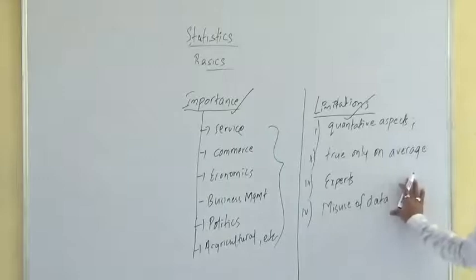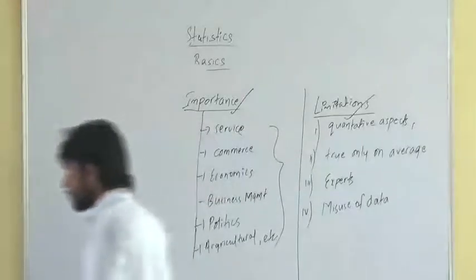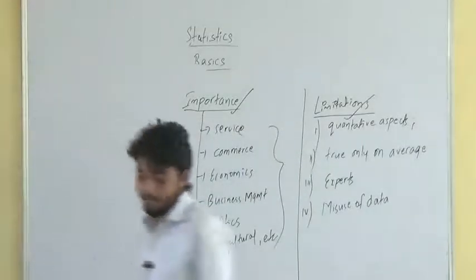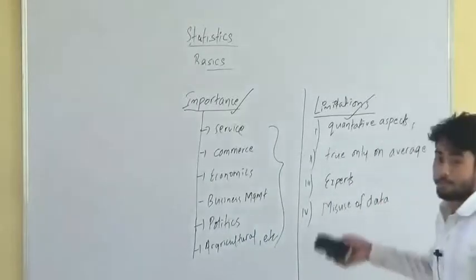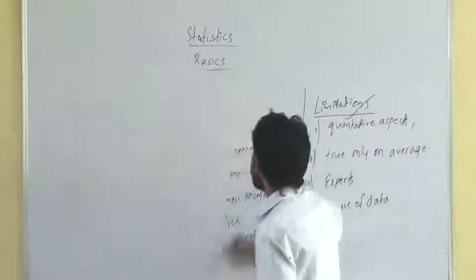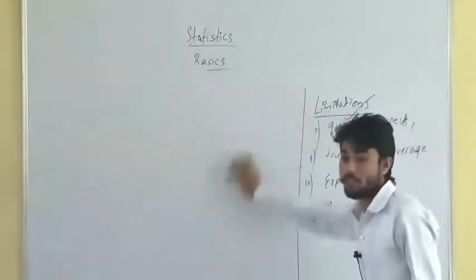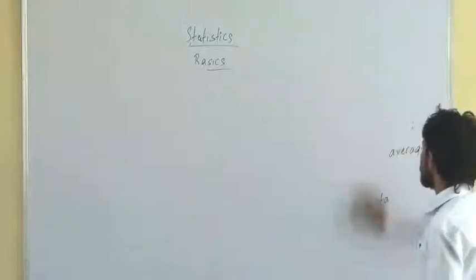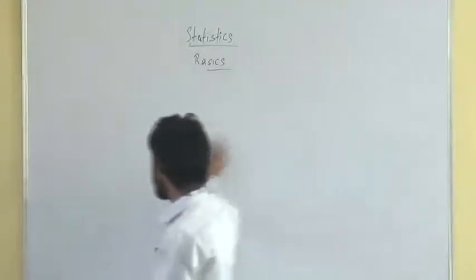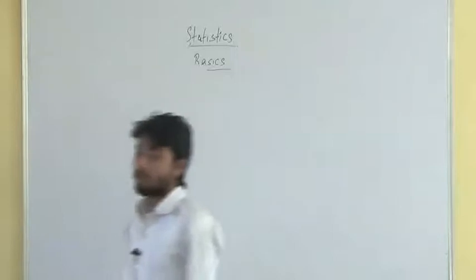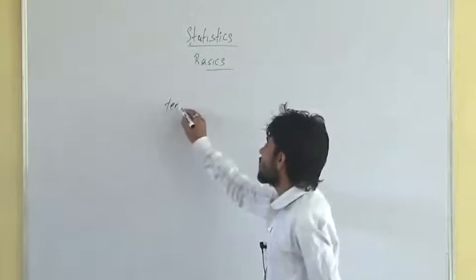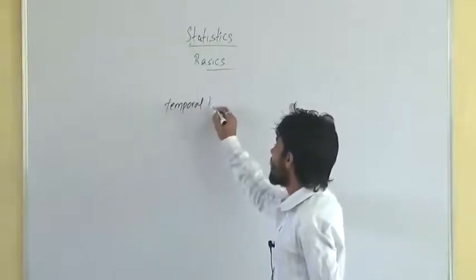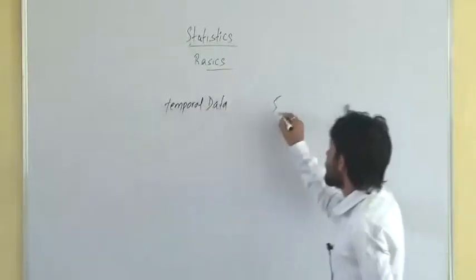Fine. After this, we will come to know how the data can be collected, or what are the different methods of collecting the data, or what are the different sources of data. Before going to the different sources of data, there are two more types of data here: temporal data and spatial data.